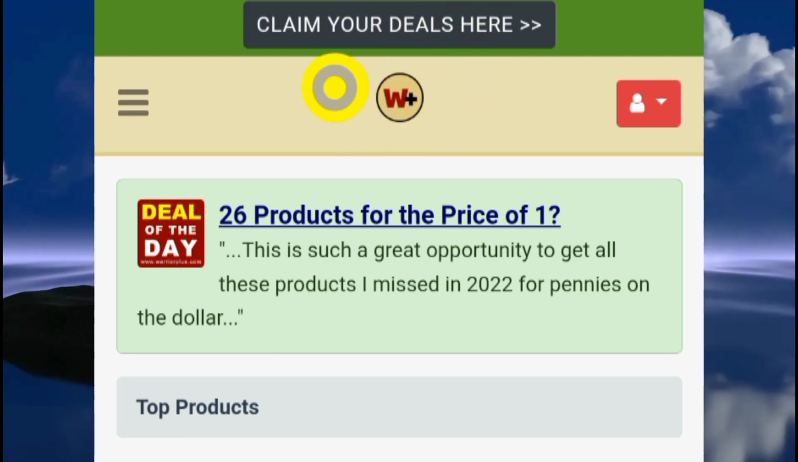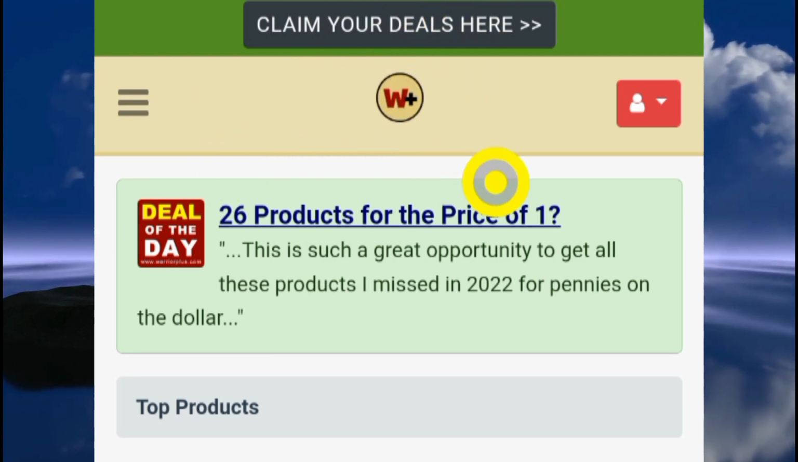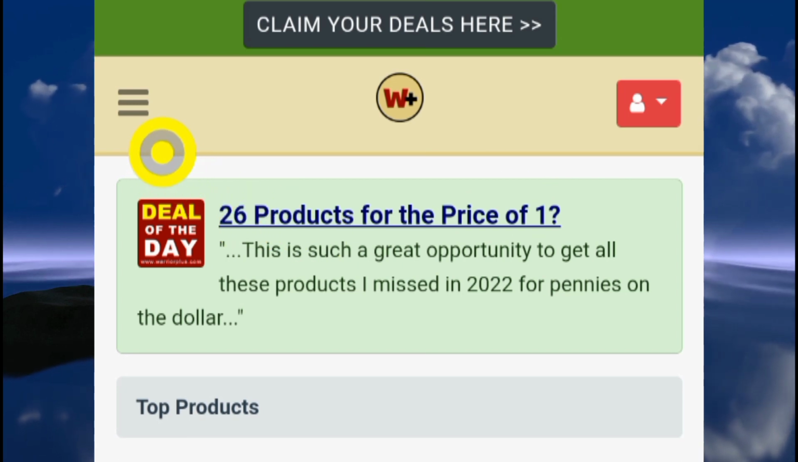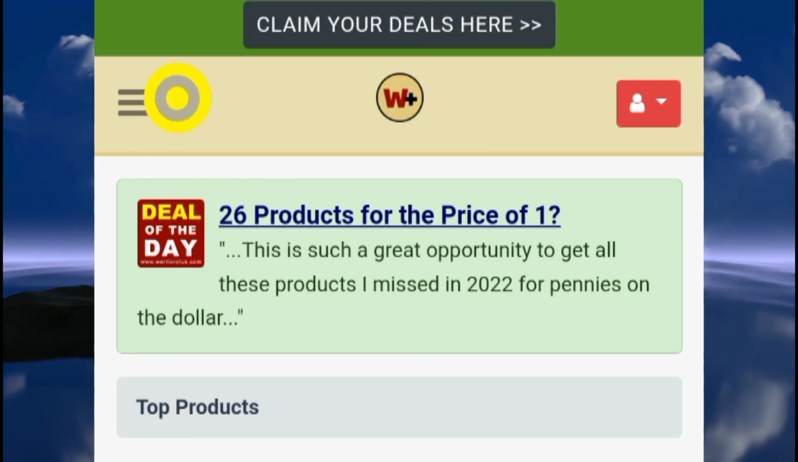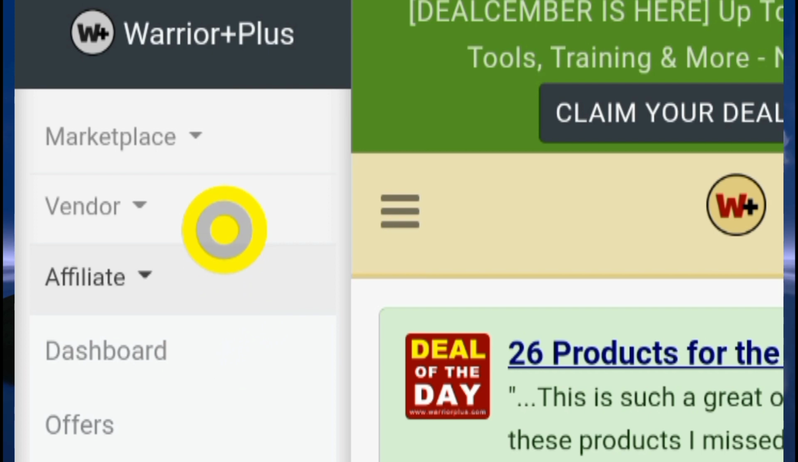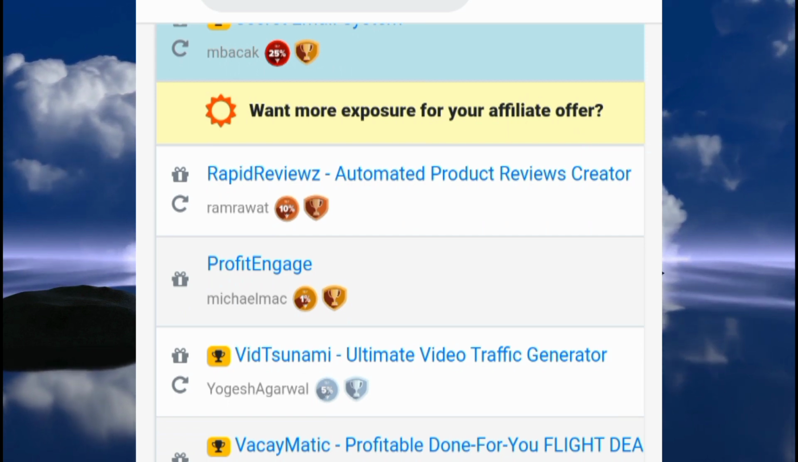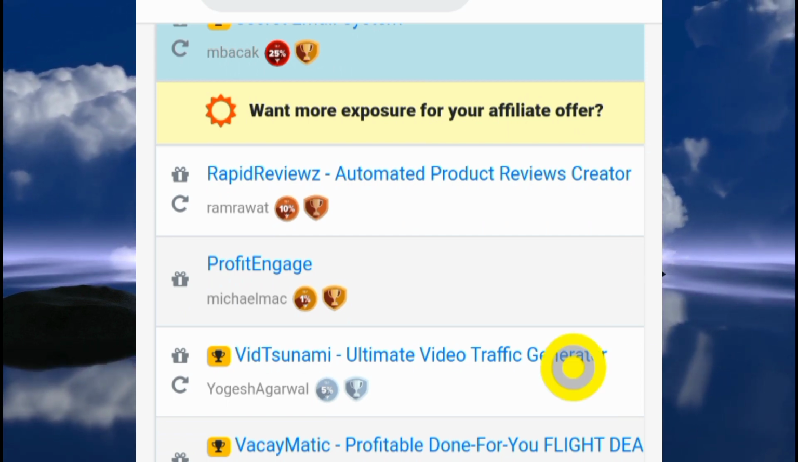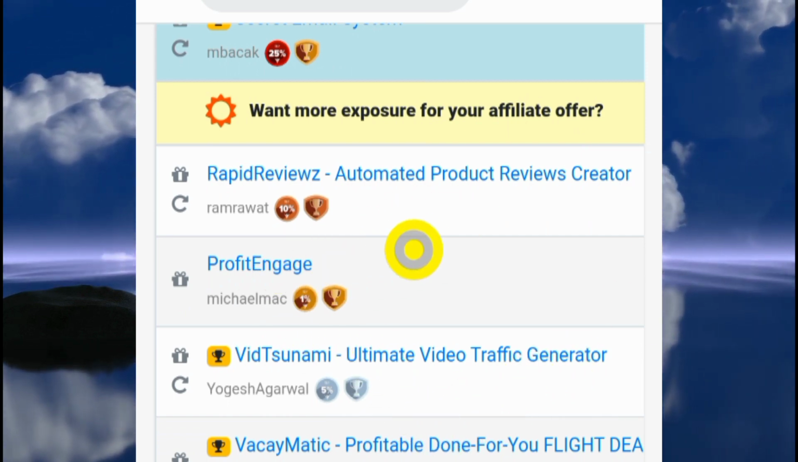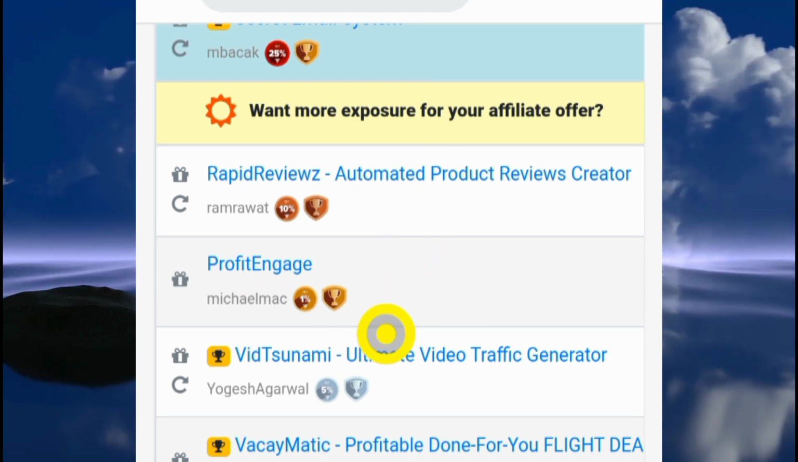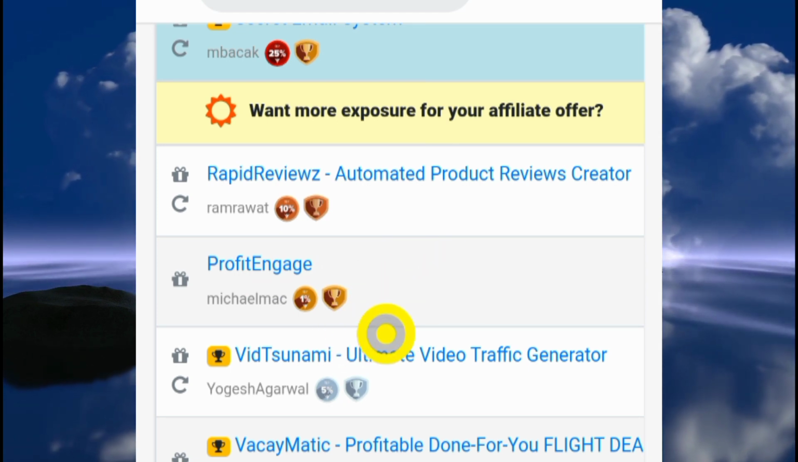Once you're logged in, your dashboard is going to look like this. What you're going to have to do is click on this little symbol here. Once you click on that, that's going to bring you here. So what you want to do is go to offers. You're going to click on that. Then look for any offer here that talks about making money online, because you're writing an article about how to make money online for teens.